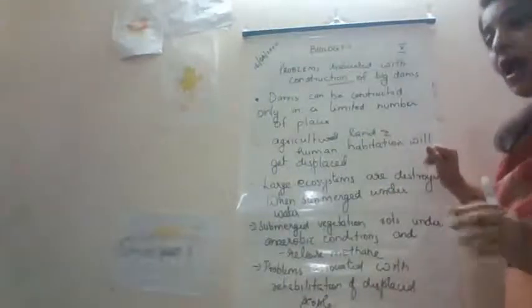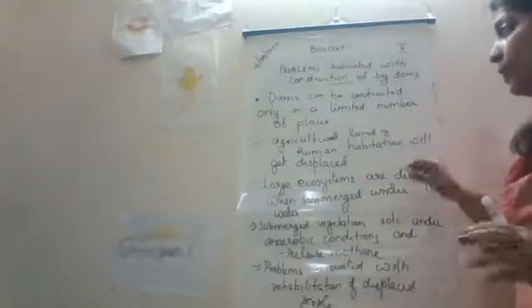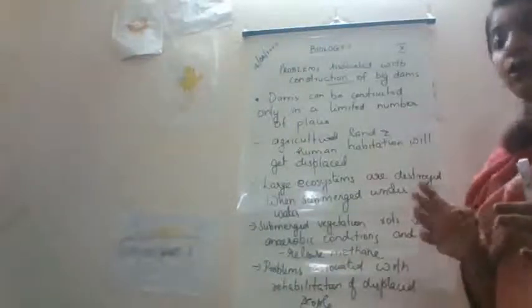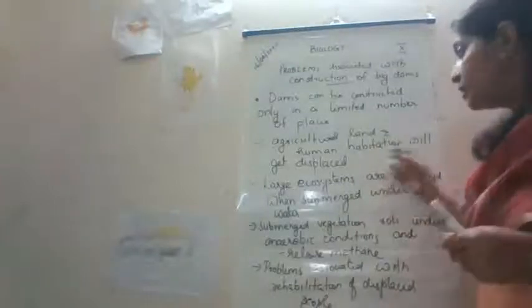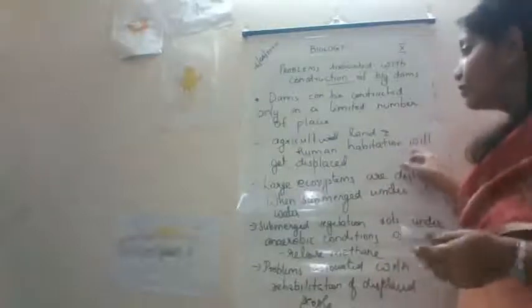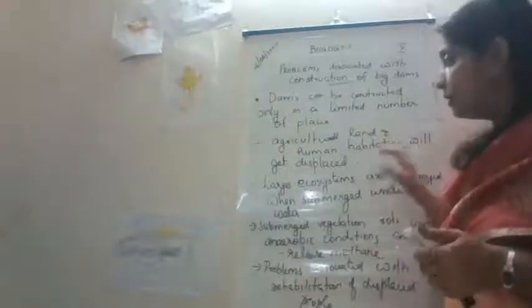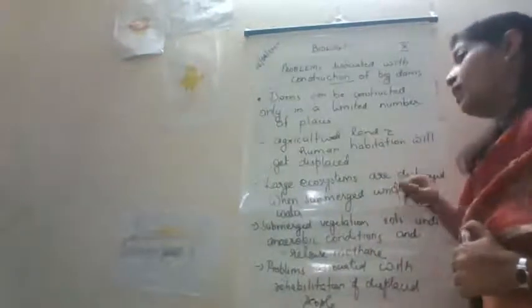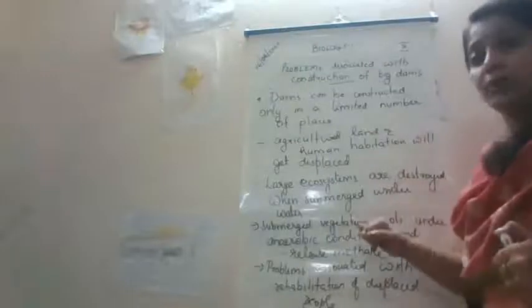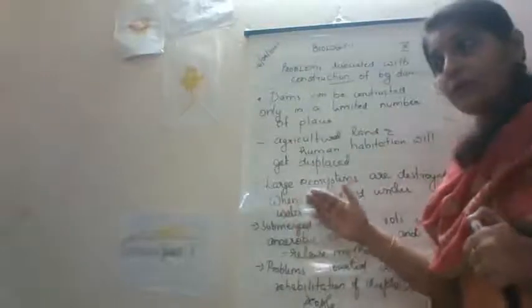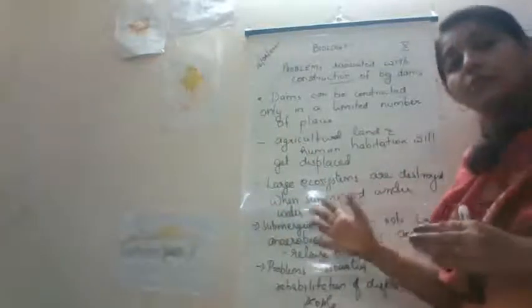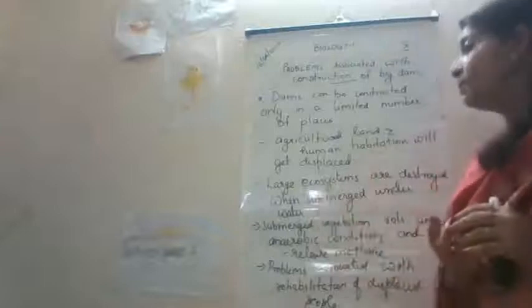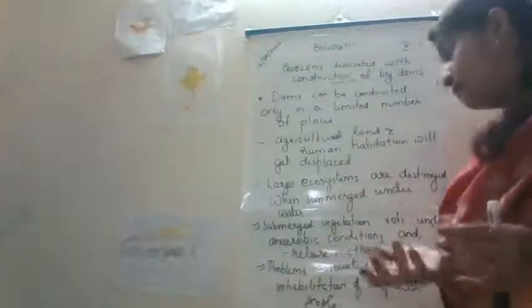Second one is, agricultural land and human habitation will get displaced. Large areas of agricultural land will get displaced, and large areas of human habitation also will get displaced by the construction of large dams. Next is, large ecosystems are destroyed when submerged under water. So when we construct a dam, it submerges the nearby ecosystem, and so it will get destroyed.